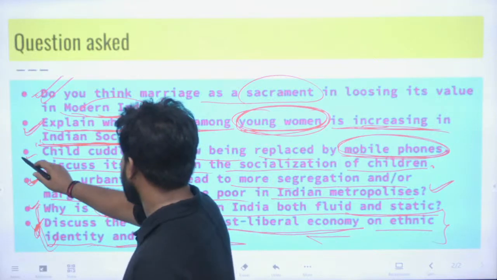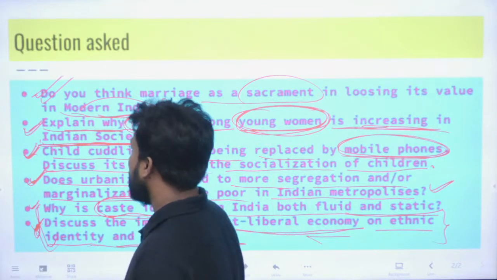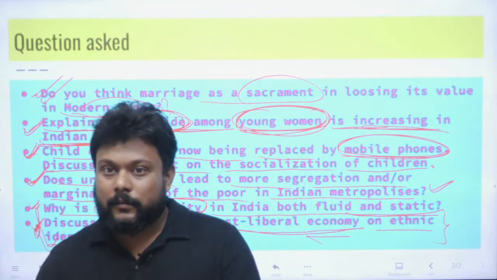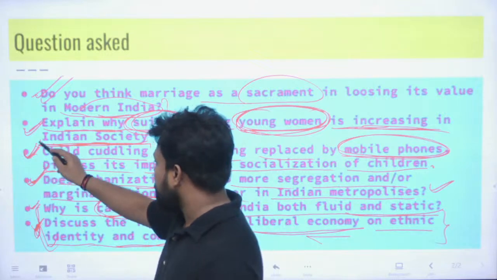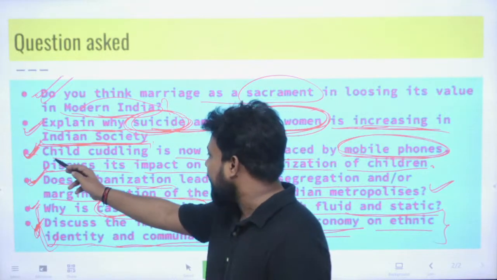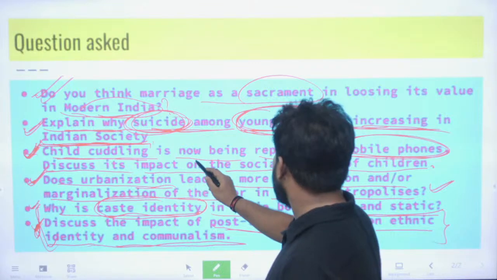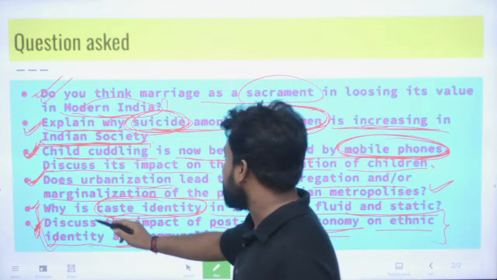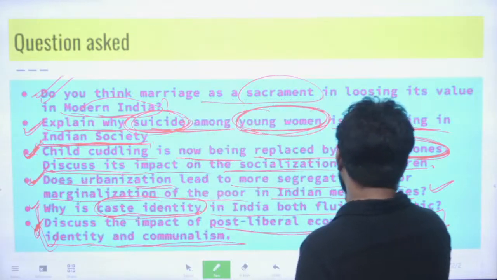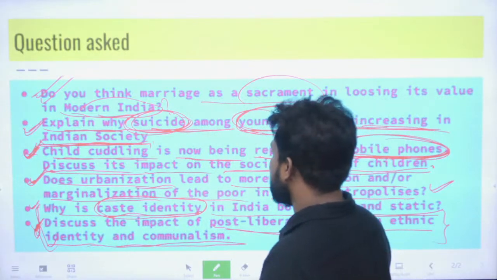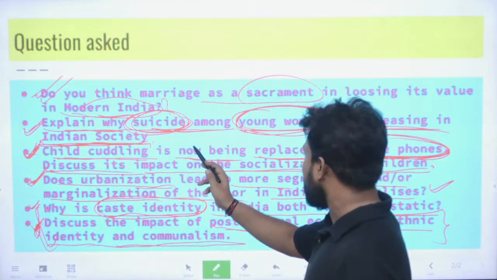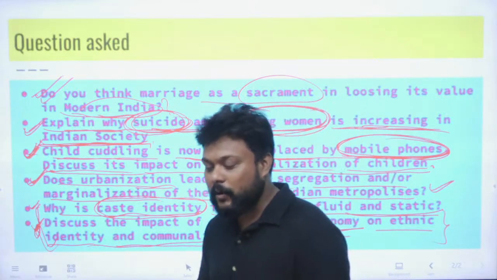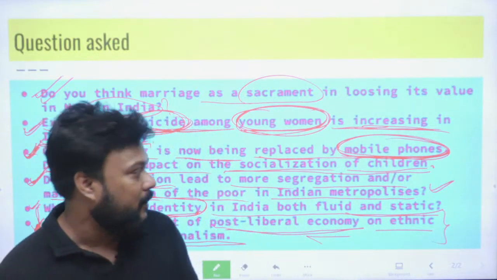Now come to the next, the third question in this series asked by UPSC: child cuddling is now being replaced by the mobile phone. Discuss its impact on the socialization of children. The catch is child cuddling and the mobile phone, and this puts emphasis on the socialization of children.